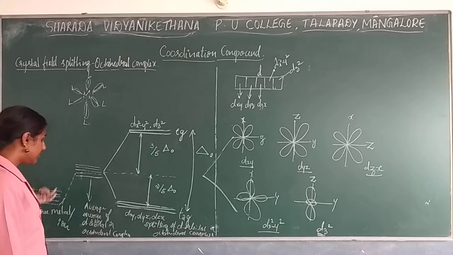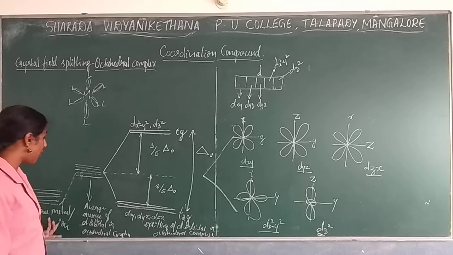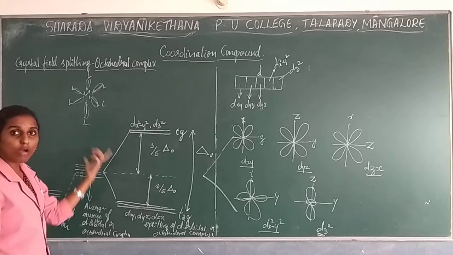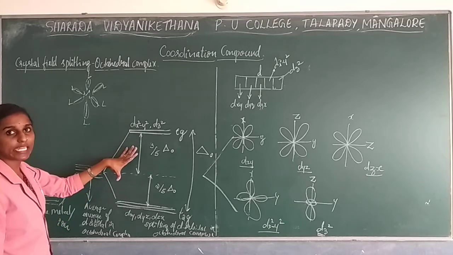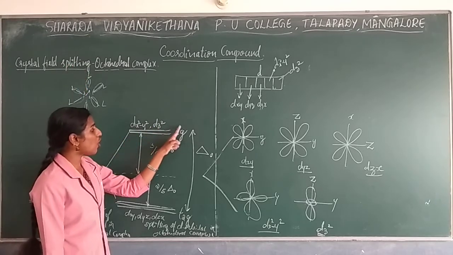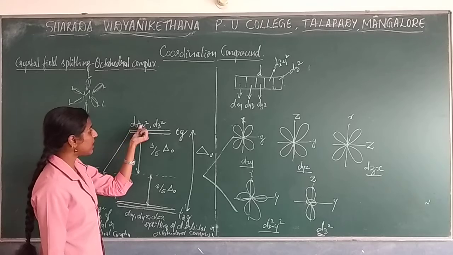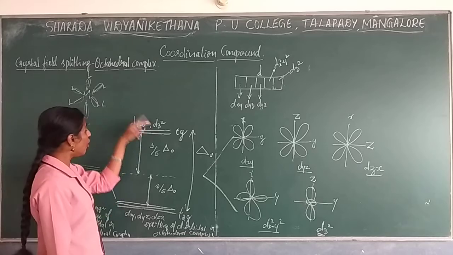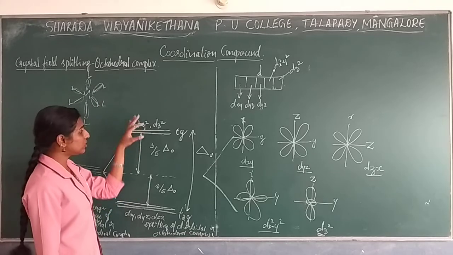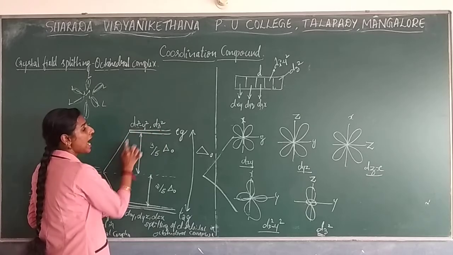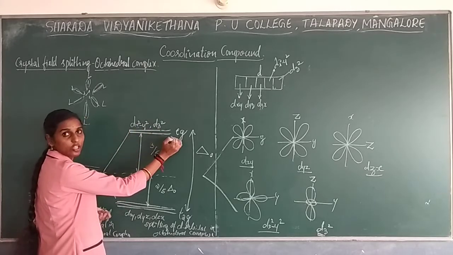Here you have to write the metal orbitals, when in the free form, the bare atom, they will be in the degenerate form. As the ligands come closer, it will raise the energy and splitting of the orbitals will take place. The lobes of the ligand as well as the lobes of the metal d of x square minus y square and d z square are present on the axis. Both are present along the axis. So these two orbitals will cause more repulsion and will split into higher energy.